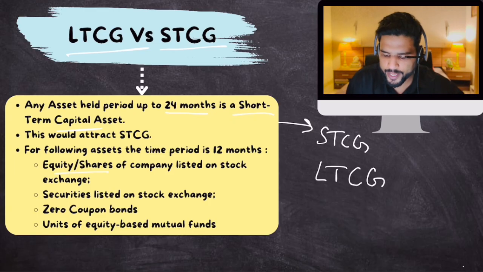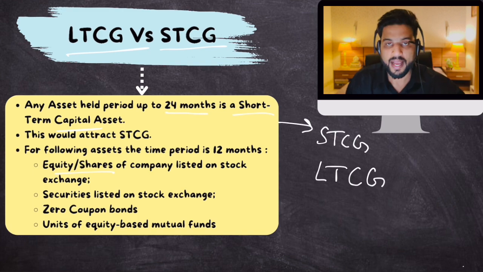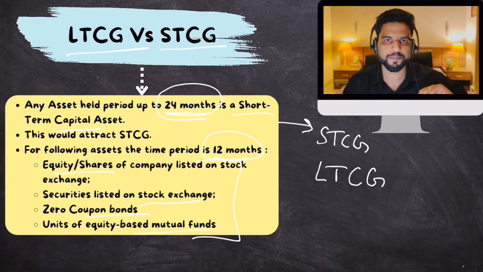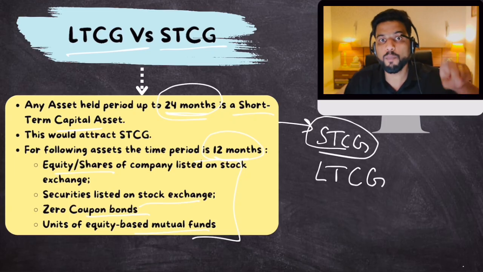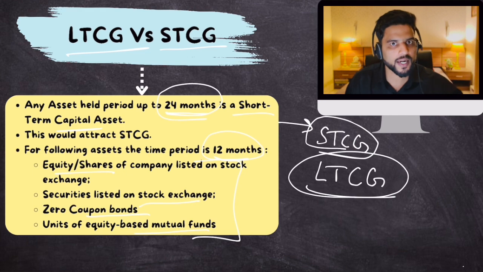But when it comes to shares of a company, the share market, Bombay Stock Exchange, National Stock Exchange, any bonds, debentures listed on the Stock Exchange, mutual funds, then the time period is not 24 months, it's 12 months. So if you buy shares of a company and sell it within 1 year, then short-term capital gain tax would apply. But if you sell it after more than 1 year, let's suppose 15 months, then LTCG will apply. So when it comes to the stock market, the time period threshold is 12 months. For all the other assets, it's 24 months.